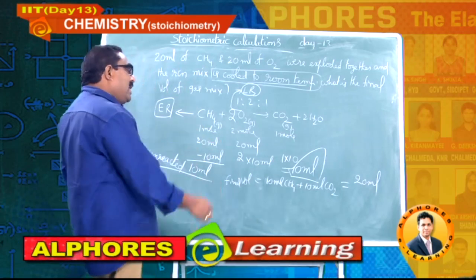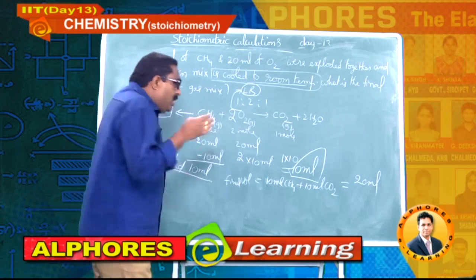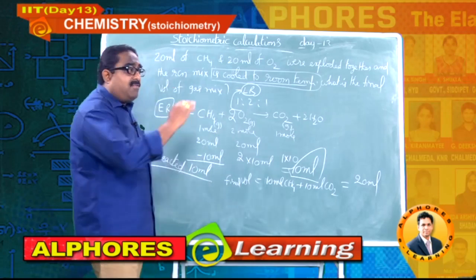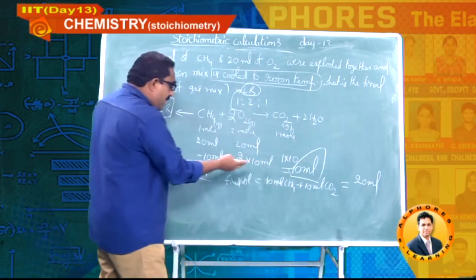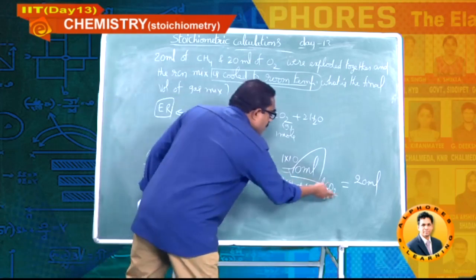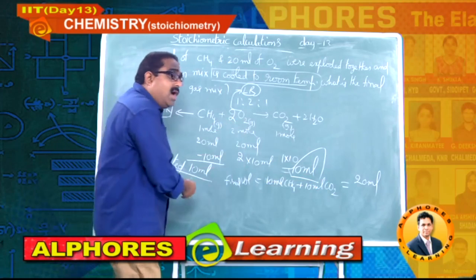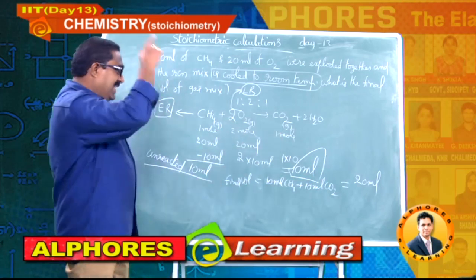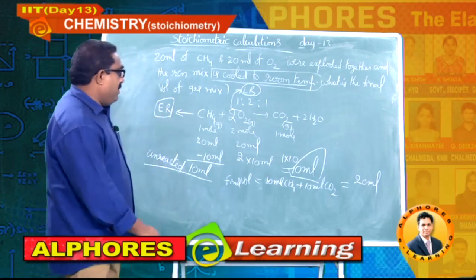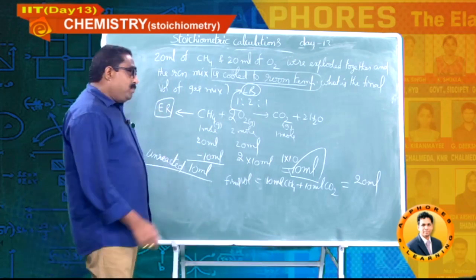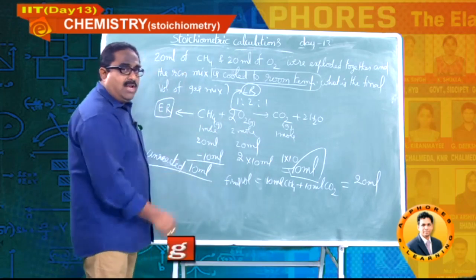If anybody asks you to calculate the mole percent or volume percent of carbon dioxide in the final mixture, that is also 50%. Out of 20 ml, 10 ml is unreacted methane and 10 ml is CO2 produced. For both, the volume percent and mole percent are the same because it is a gas mixture. So any type of question can be framed based on this, students. Please note it down. Then I will go for the next question based on the same volume calculations.